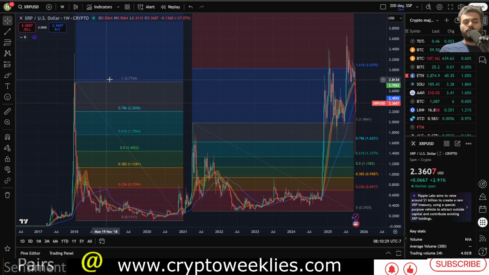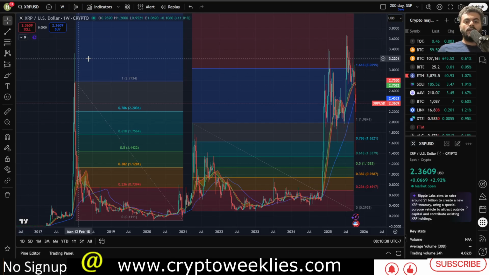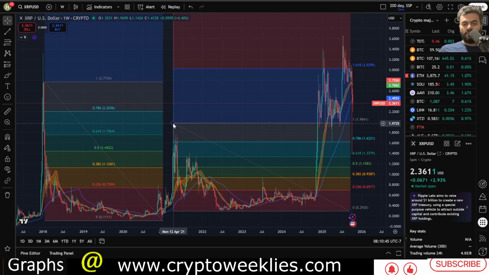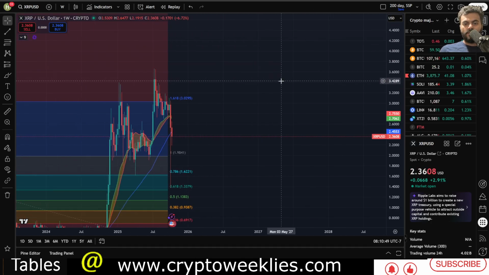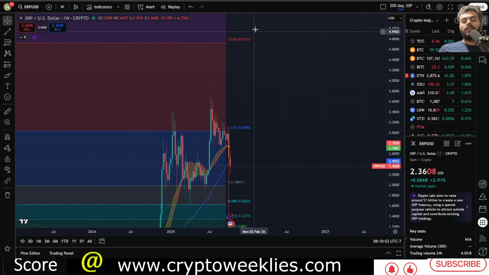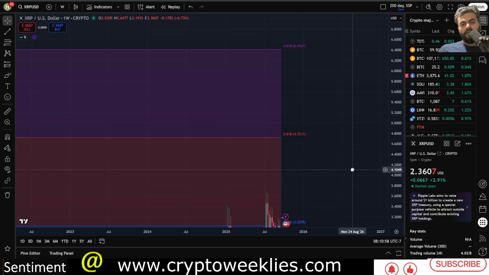Price is still above the 2017-2018 high again this time around, and in mid-July 2025 price did go to about $3.65, well above it. From the Fibonacci perspective drawn from the 2021 high and the 2022 bottom, price did go to that 1.618, and above that the $4 level is at around 2.618, which is about $4.72, and the 3.618 is at around $6.41.